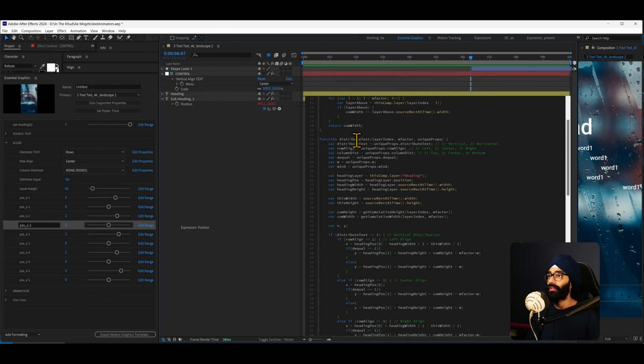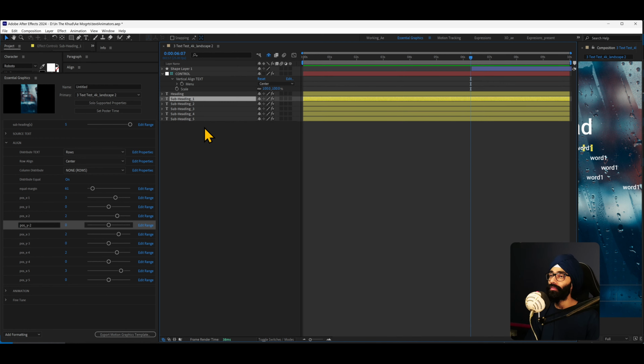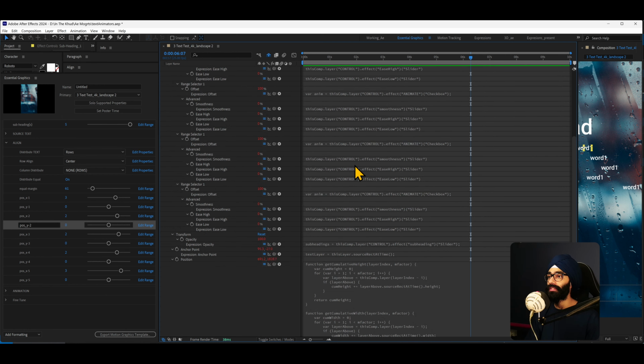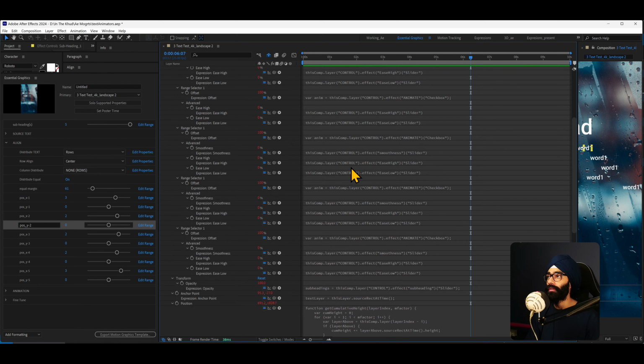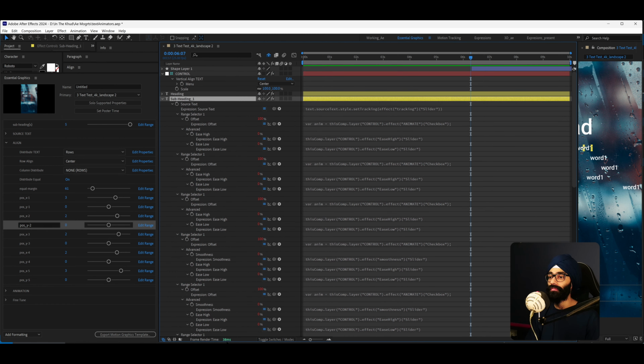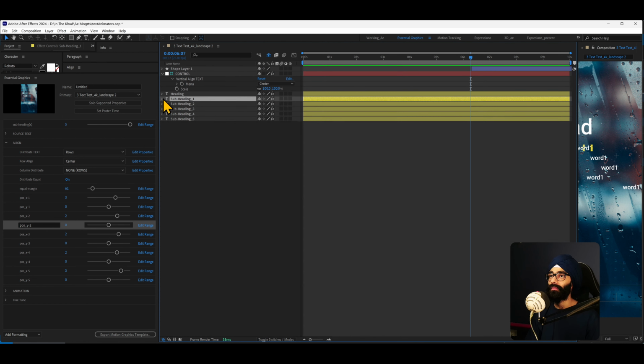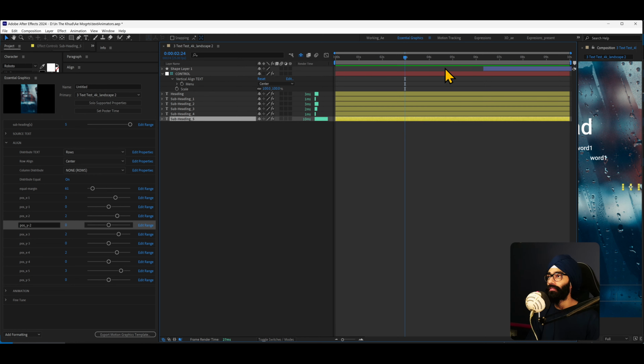If I were to show one of these layers, all of the expressions, this is the amount of expressions we have on one layer. And I was thinking about frame renders of 38 milliseconds, but if we come in here and see how much render time there is for each of these, you see we're at 10 milliseconds for subheading 5. It's also because it depends on the kind of animation that's happening. 27 milliseconds. What is this?